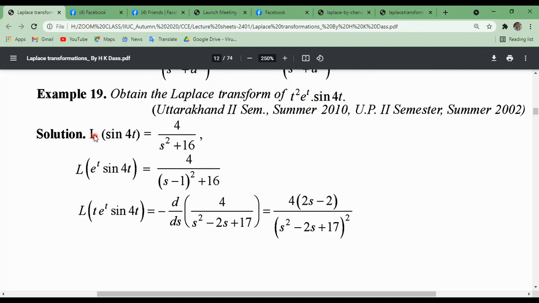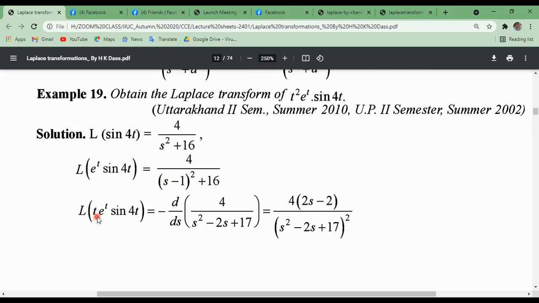First of all, the Laplace transformation of sin 4t, you must know, sin at is a divided by s square plus a square, from our previous lecture. Now the Laplace transformation of e to the power t sin 4t is 4 divided by s minus 1 whole square plus a square, where a is 4.